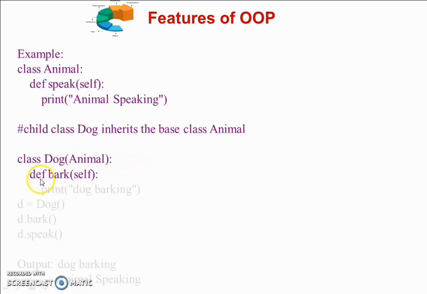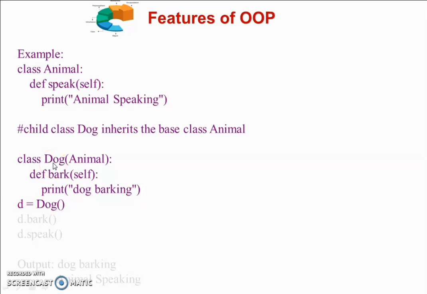Then I am defining the own method of the Dog class: def bark(self), which prints the message "Dog barking". Then, outside my derived class, I created the object of my Dog class: d equals Dog, then parentheses. This means I created the object of the class Dog.